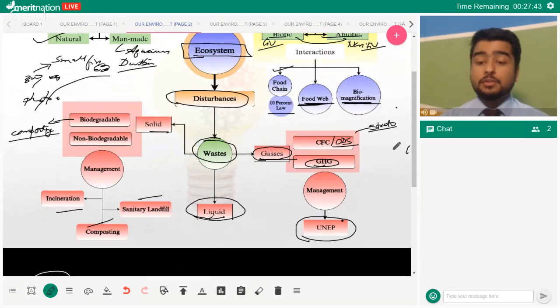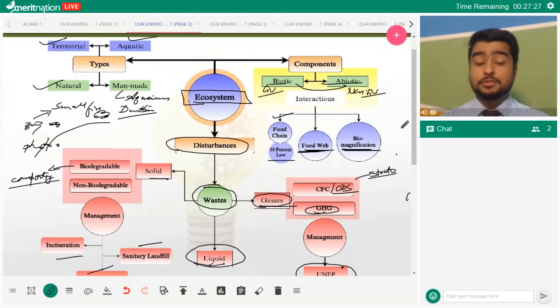The full form of GHG is greenhouse gases. Vikram, just a moment, I will answer that question. Let me first discuss greenhouse gases, then we'll come back to someone asking how is ozone harmful. Okay, first let's discuss ozone. How is ozone harmful?